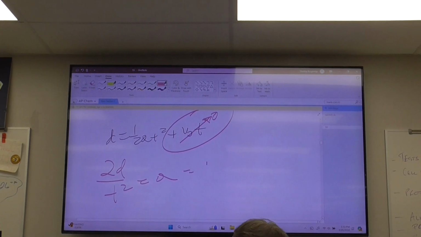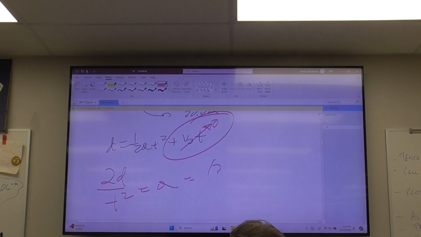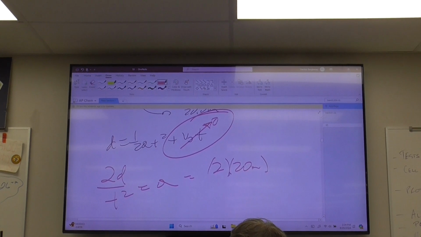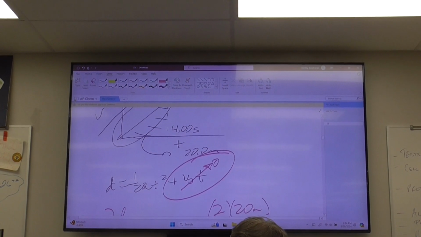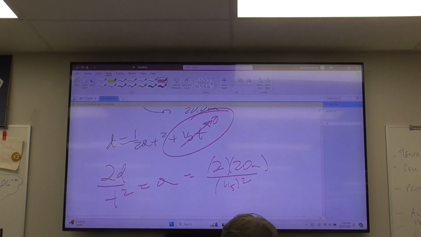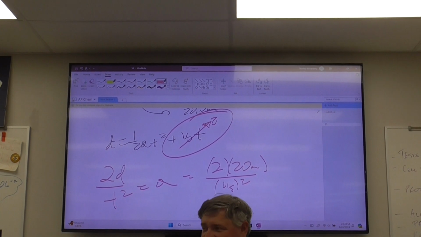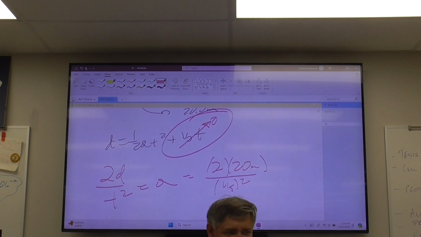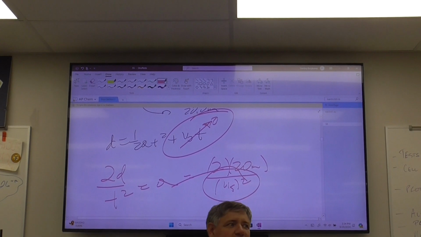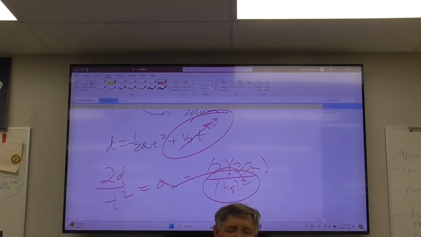So I'm going to take 2 times 20 meters divided by 4 seconds squared. Cool with that? Do you get units of acceleration, Mr. Etheridge? You get meters per second squared. Now, here's what you're going to do wrong, and you tell me that you won't, and you lie. You're going to forget to square time. See it happen. The most common mistake that's made with this. So you take 2 times 40 divided by 16. You're going to get some acceleration.